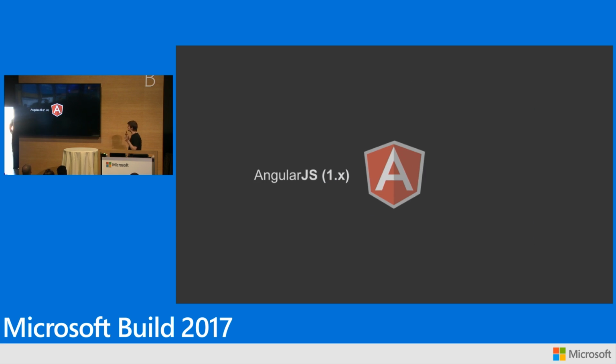So you'll hear me switch between using the word AngularJS and the word Angular in this talk today. Just so we're clear, and this is a thing that we're working to make better and better, AngularJS we refer to as kind of the old version of Angular, Angular 1.x. And then we refer to Angular 2.x just as Angular. You'll probably hear us say it's just Angular. So when we're talking about Angular, we mean the new, shiny, awesome TypeScript Angular.